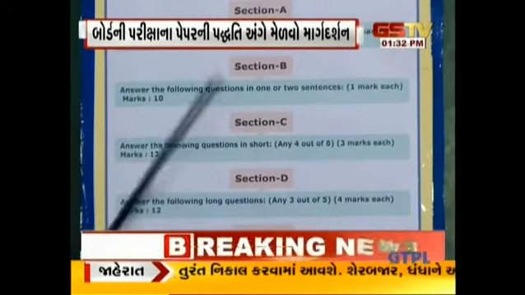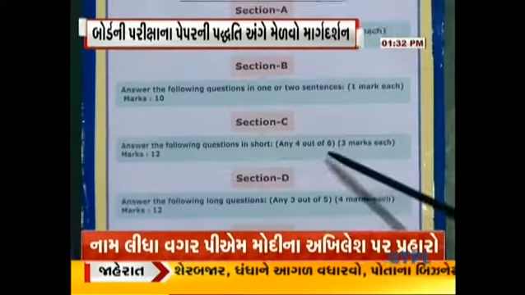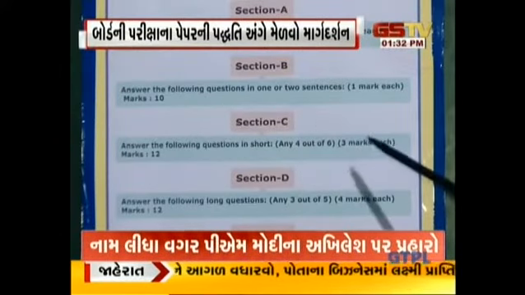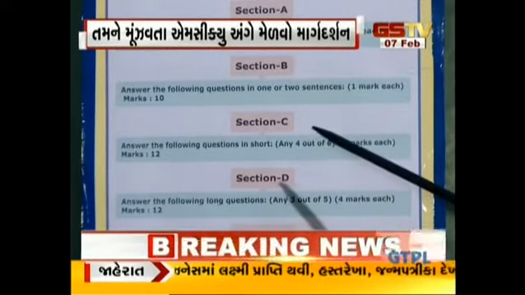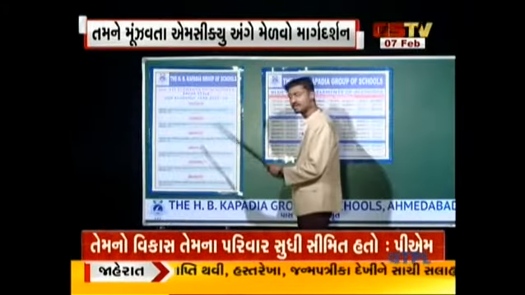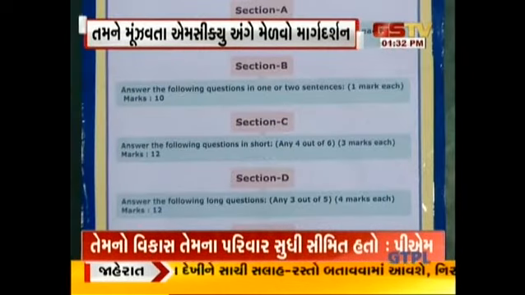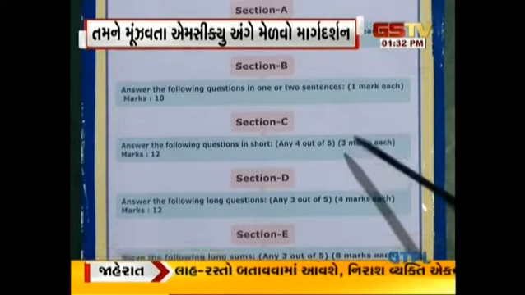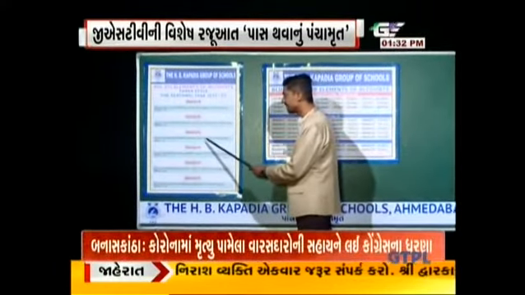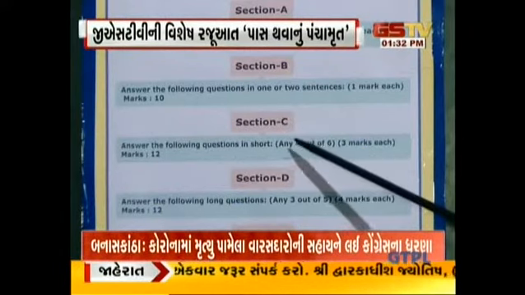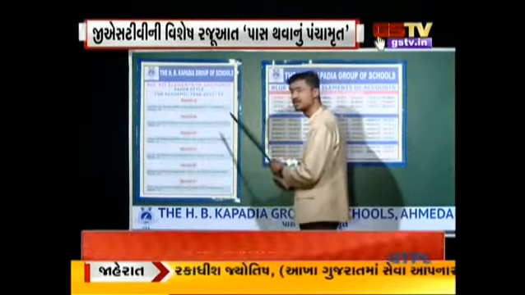In section C, we have 6 questions, and here we have general options. Out of these 6 questions, we have to attempt any 4. As in the previous paper pattern, the weightage of each question is 3 marks only, but here we have a chance to skip 2 of the 6 questions.